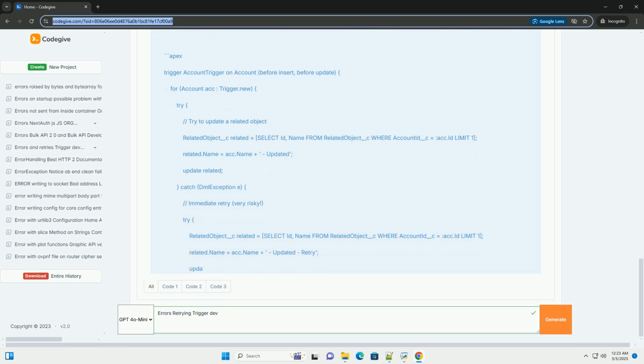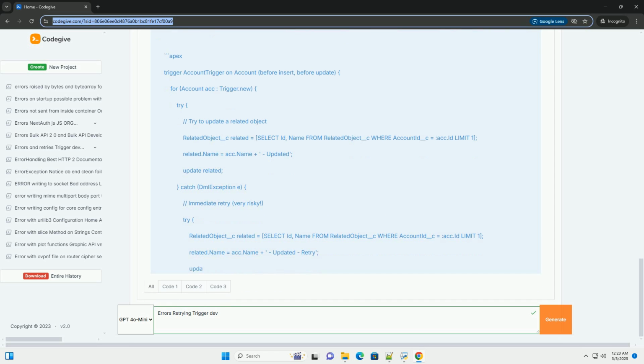Synchronous versus asynchronous. Triggers generally run synchronously. This means they execute immediately as part of the user's request. Asynchronous processes, like Queueable Apex, future methods, Batch Apex, and Scheduled Apex, run at a later time. Asynchronous processes are better suited for longer-running operations that may exceed governor limits in a synchronous context, or operations that don't need immediate results. You will often use asynchronous Apex to handle retries.